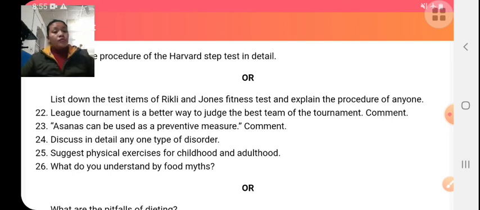Food myths. Food myths are unscientific thoughts about food. For example, low fat diets are good for people. Only fatty persons should do a diet.